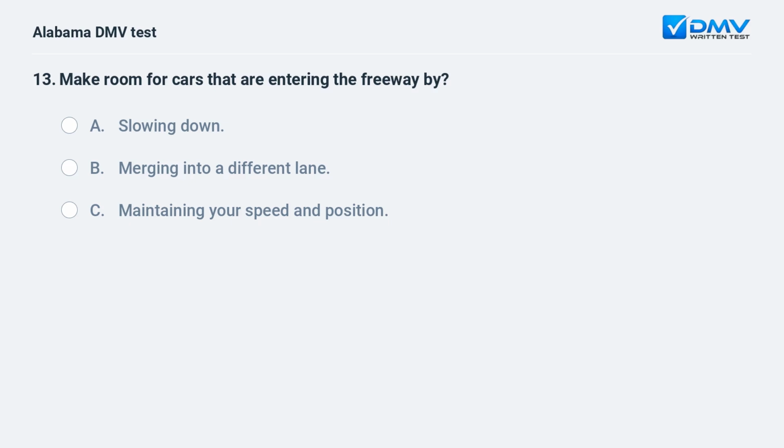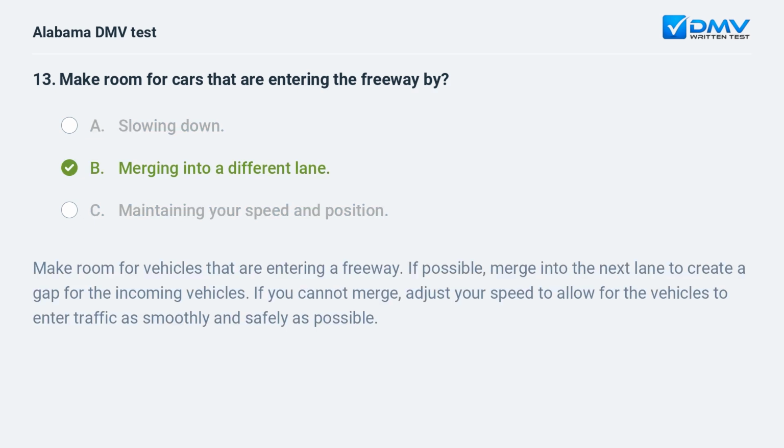Make room for cars that are entering the freeway by A. Slowing down. B. Merging into a different lane. C. Maintaining your speed and position. B. Merging into a different lane. Make room for vehicles that are entering a freeway. If possible, merge into the next lane to create a gap for the incoming vehicles. If you cannot merge, adjust your speed to allow for the vehicles to enter traffic as smoothly and safely as possible.